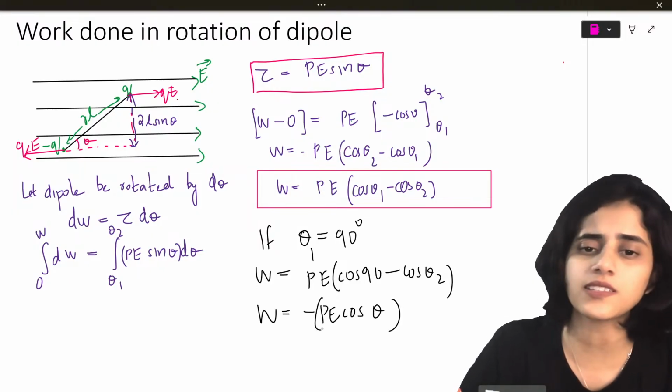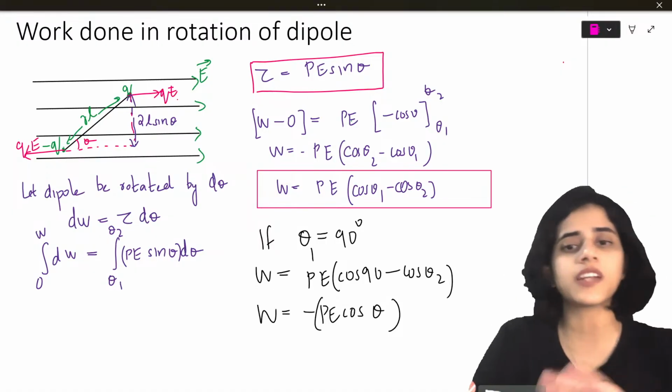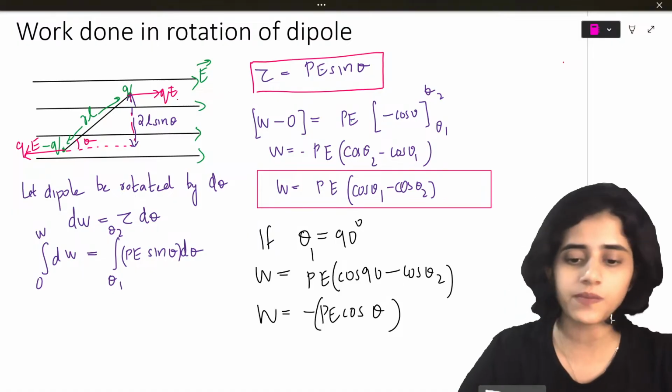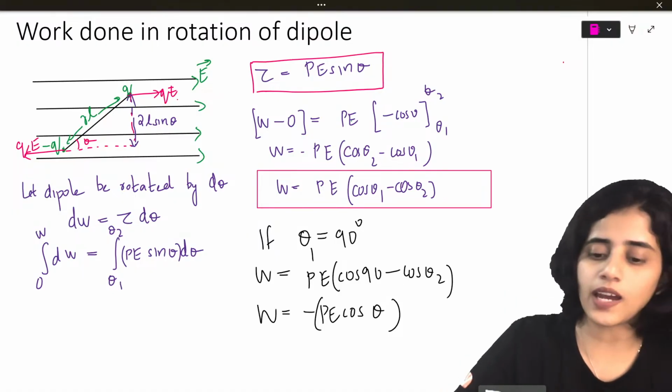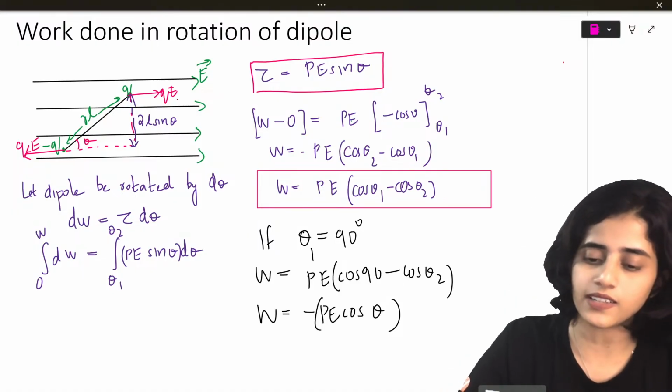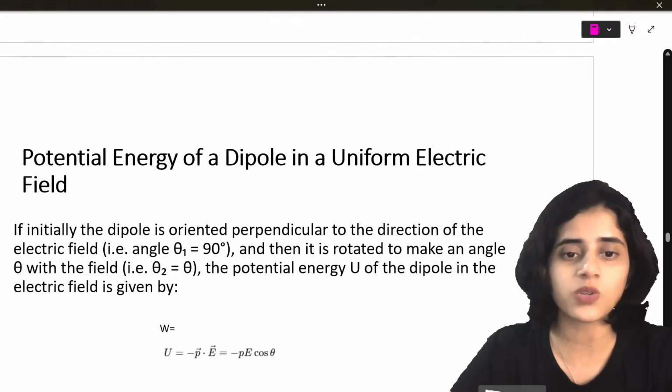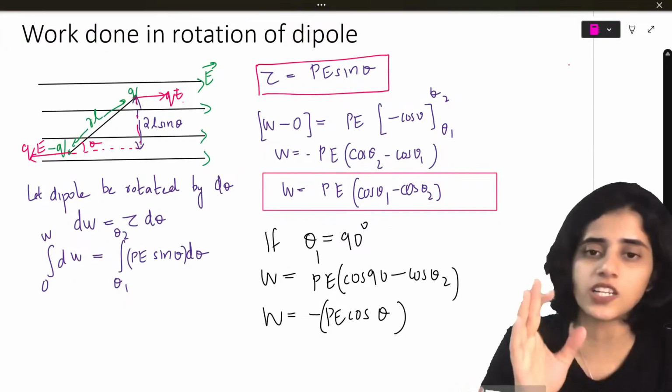Theta 2, I'll just put it as theta. So like this, at different angles, you can find out the work done. But here, our main aim is not to find out work done. Our main aim is to find out potential energy and things like that. So let's look at that. Is this much clear?